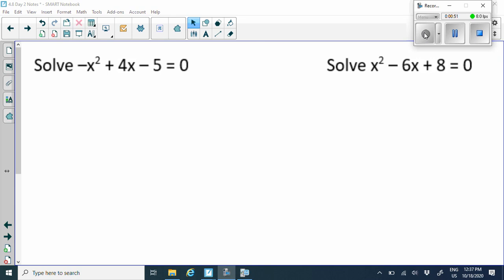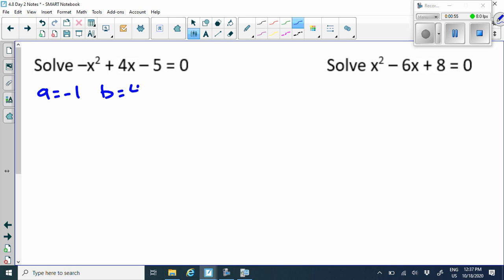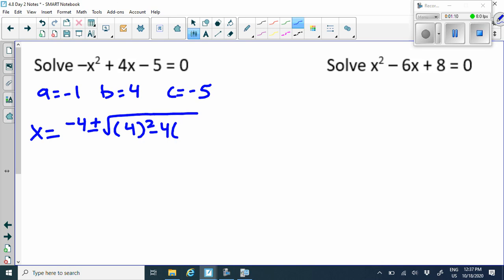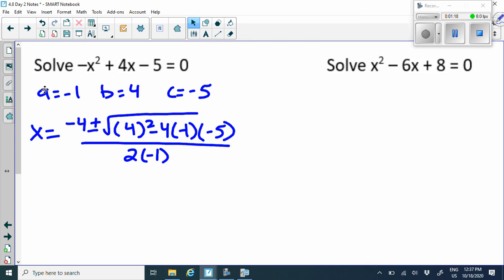Okay, so our a value here is going to be -1, our b is going to be 4, and our c is going to be -5. So let's plug that into our formula. We have opposite of b, which in this case is going to be -4 plus or minus square root. We do our b squared, remember please use parentheses, 4 squared, minus 4 times our a, which is -1, times our c, which is -5. And that's all over 2 times our a value, which is -1.